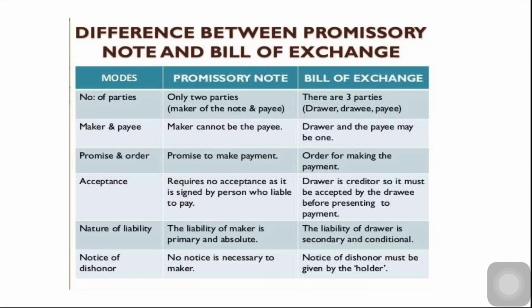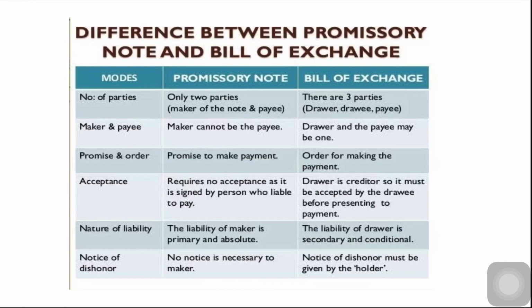Let us see what is the difference between promissory note and bills of exchange. First is number of parties. In promissory note, there are only two parties, the drawer and the drawee. Also the promisor, the promisee, or the maker of the note and the payee. And in bills of exchange, there are three parties which we have seen earlier, the drawer, drawee and payee. In promissory note, the maker cannot be the payee. And in bills of exchange, the drawer and the payee may be the same.